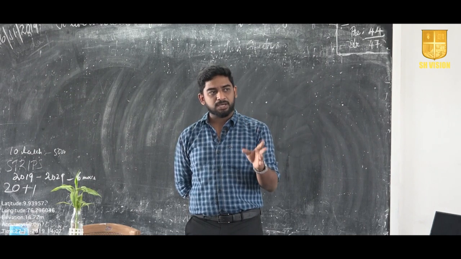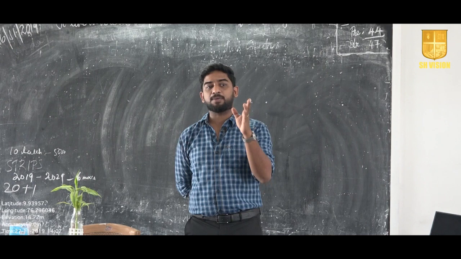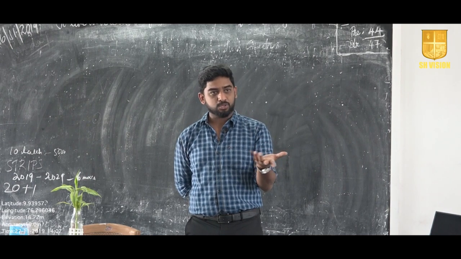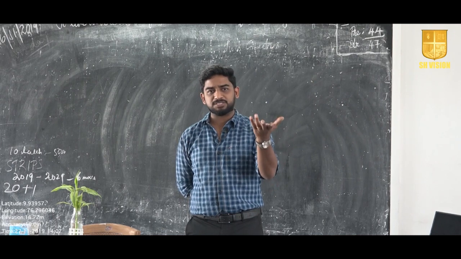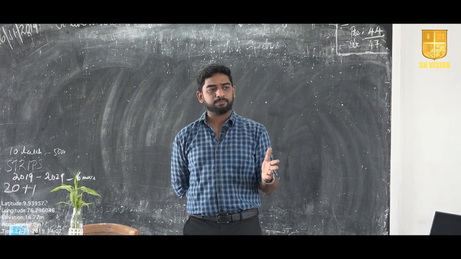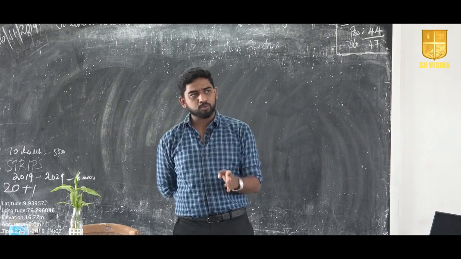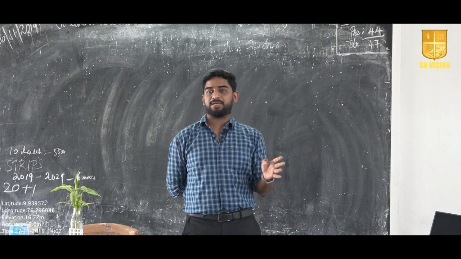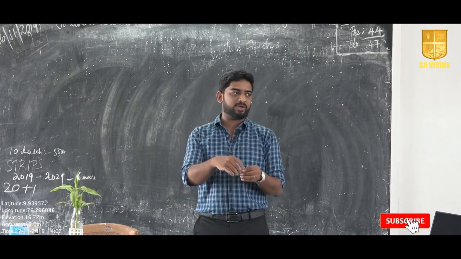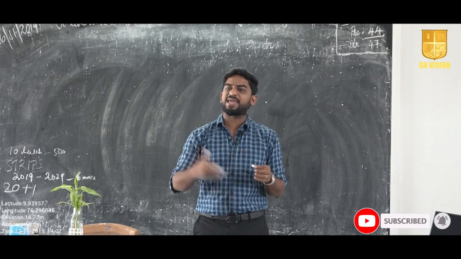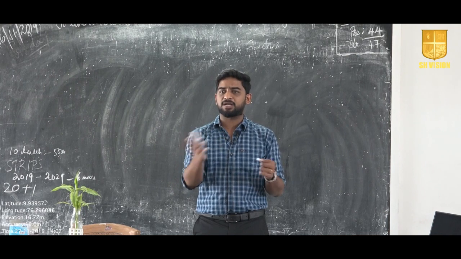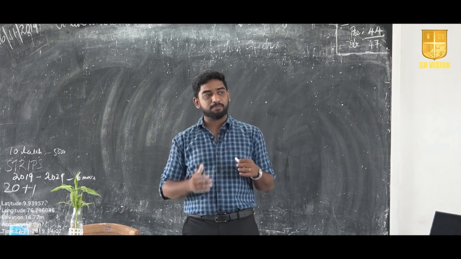And number 3 is if you are doing any business, if you have any profession, you don't have any employer, you are the employer, right? So any income out of such profession or business comes under the third head, that is income from business or profession. And the fourth one is related to capital gain, that is divided into long term capital gain as well as short term capital gain. That is related to sale of an asset, a long term property or short term property, that comes under the fourth head, that is income from capital gain.